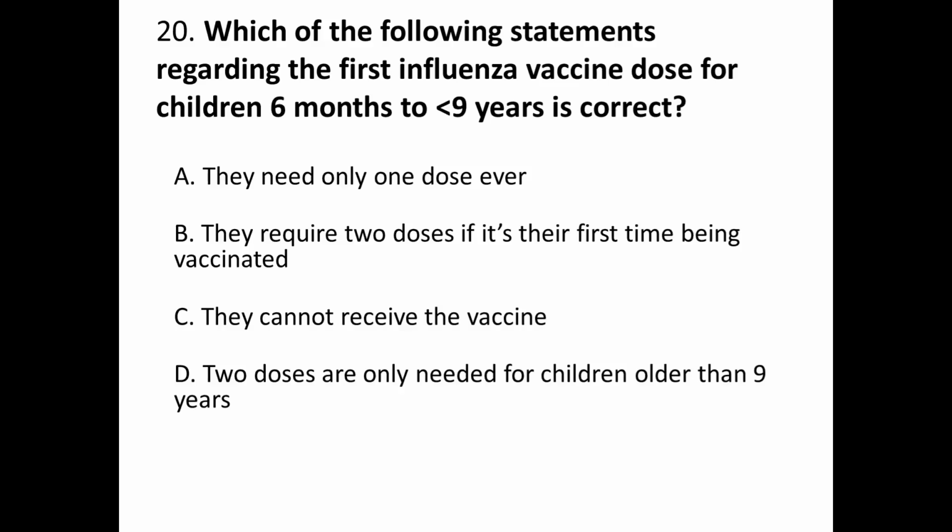Question number 20. Which of the following statements regarding the first influenza vaccine dose for children 6 months to less than 9 years is correct? A. They need only 1 dose ever. B. They require 2 doses if it's their first time being vaccinated. C. They cannot receive the vaccine. And D. 2 doses are only needed for children older than 9 years of age. Correct answer is B.